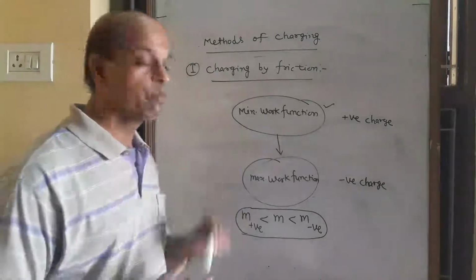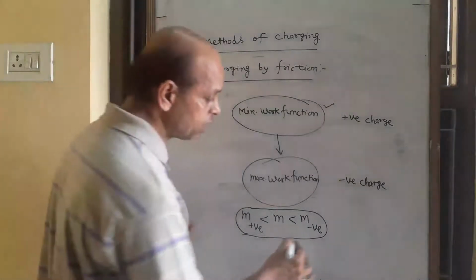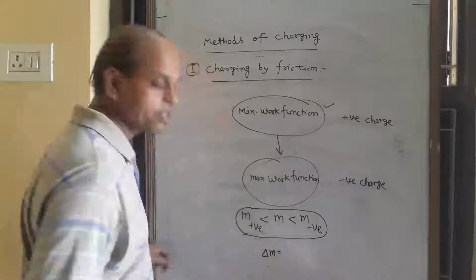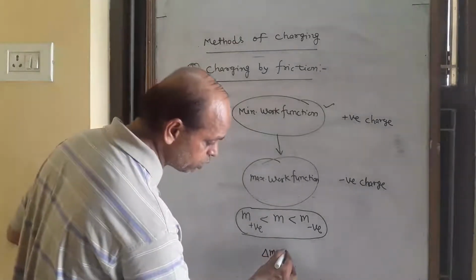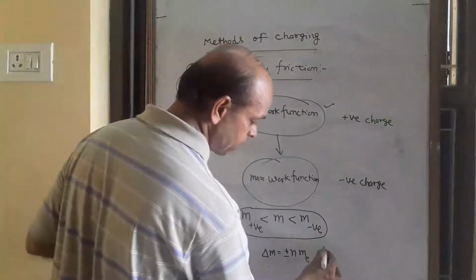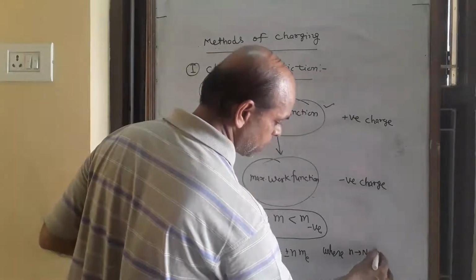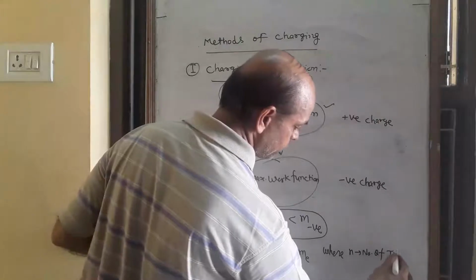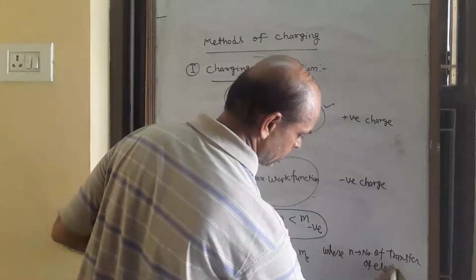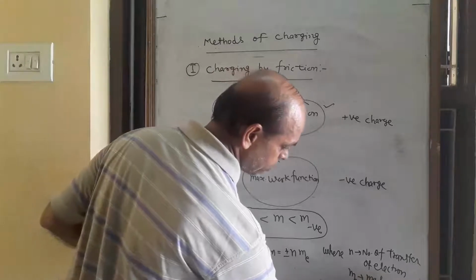That is also an important question. And if you calculate the change in mass, the formula is delta M, change in mass, equal to plus or minus n m_e, where n is the number of electrons transferred and m_e is the mass of an electron.